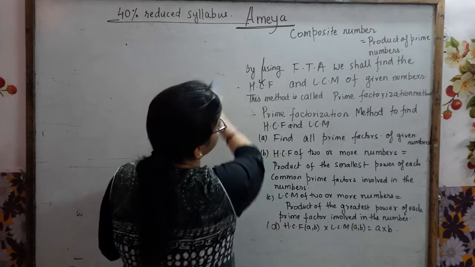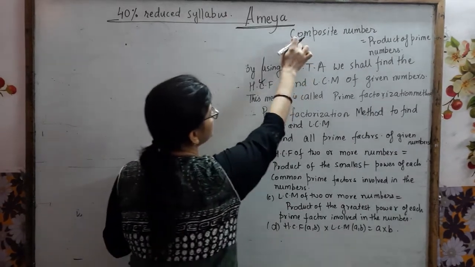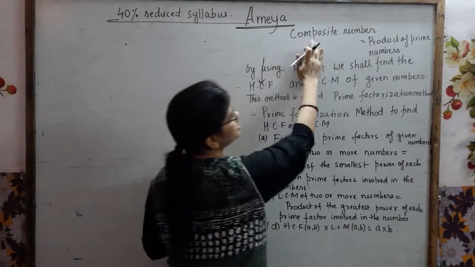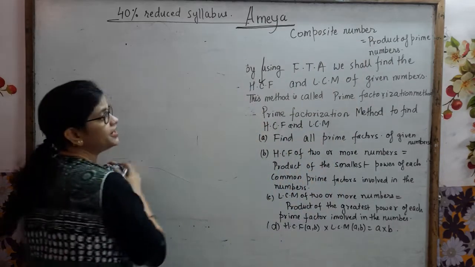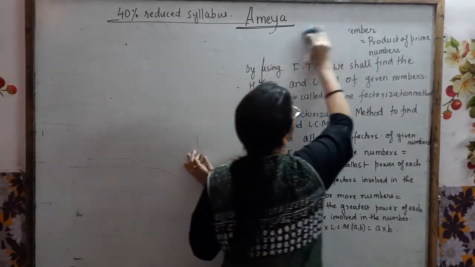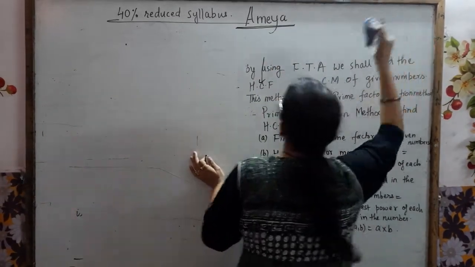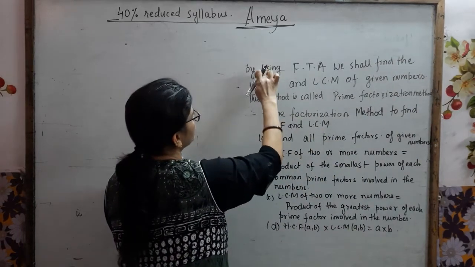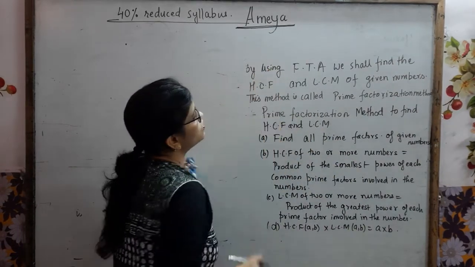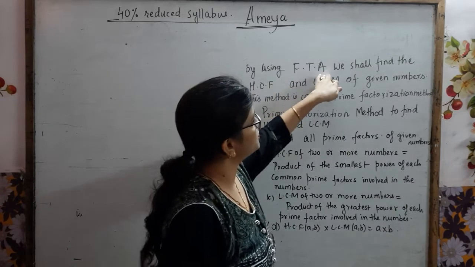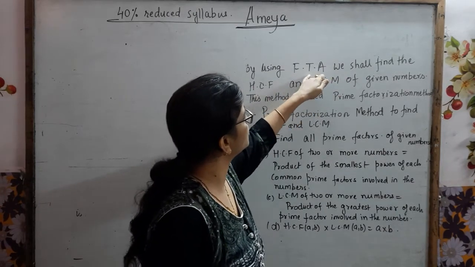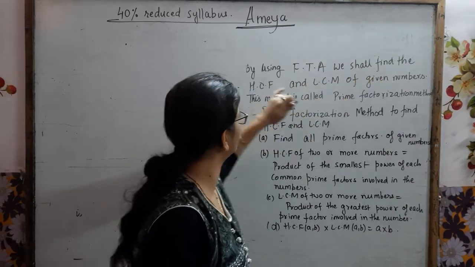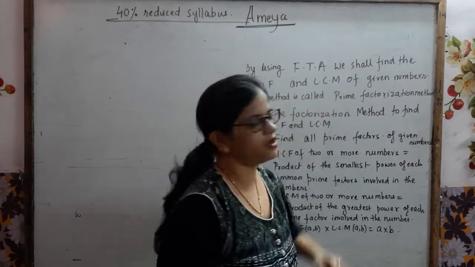Okay, now next one. Composite number. See this one. A composite number is a product of primes. We have already seen in the fundamental theorem that a composite number is a product of primes. Now next, by using the fundamental theorem of arithmetic, we can find the HCF and LCM of given numbers.